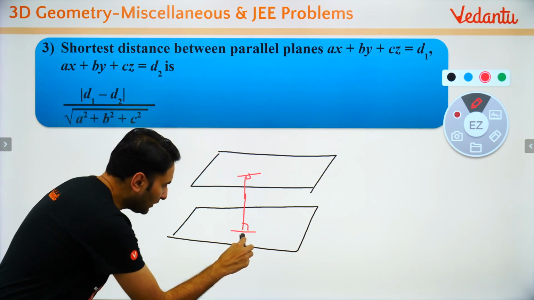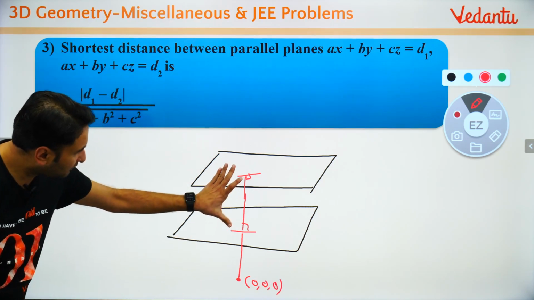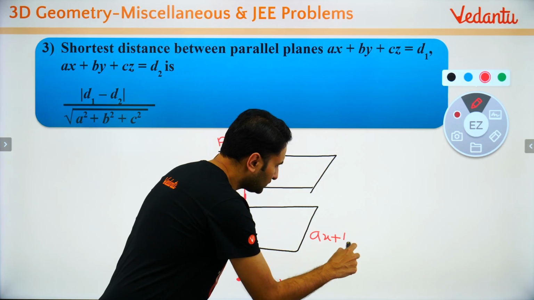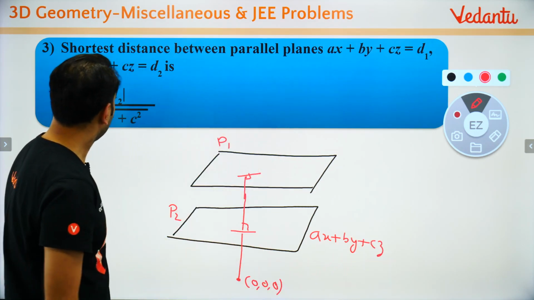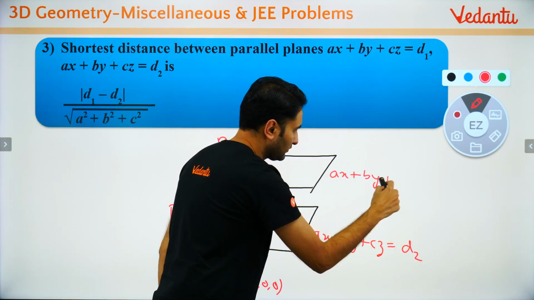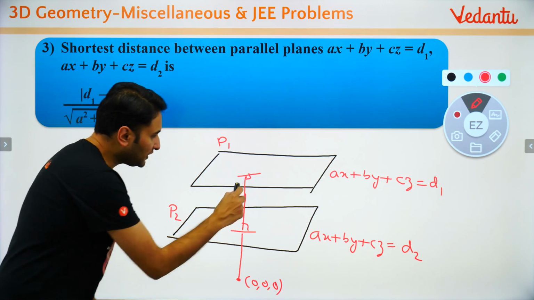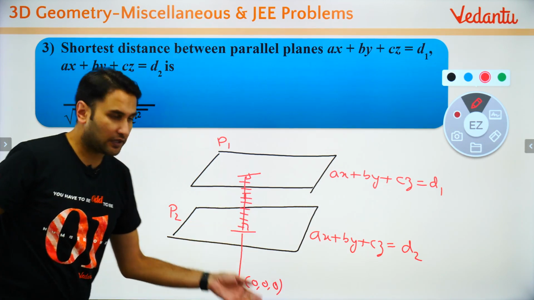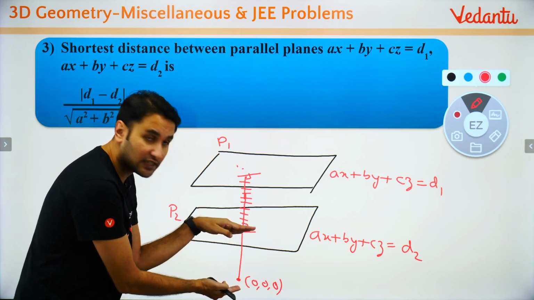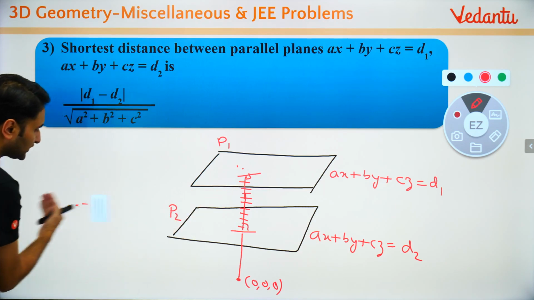Very simple. So imagine this was the origin. This is plane 1, this is plane 2. Its equation is ax plus by plus cz is equal to d1. Agree? So plane 1 and plane 2, you need the perpendicular distance between the two. It is very simple: the distance of this plane from origin minus the distance of this plane from origin. Just subtract both and you will get the perpendicular distance between the two. It is so simple.